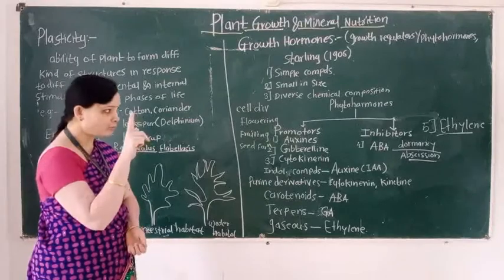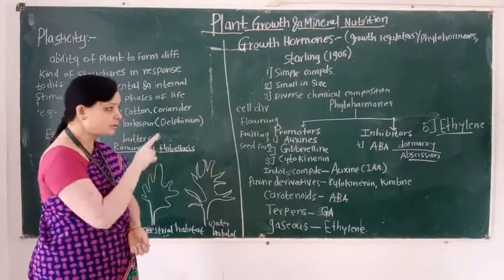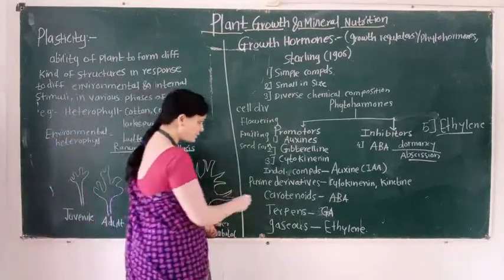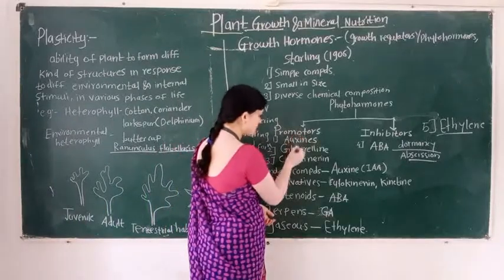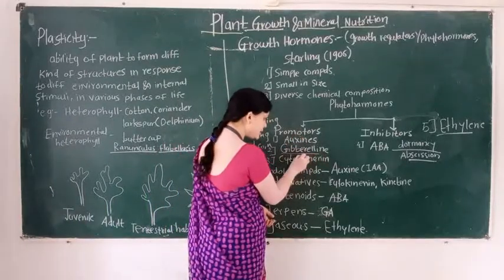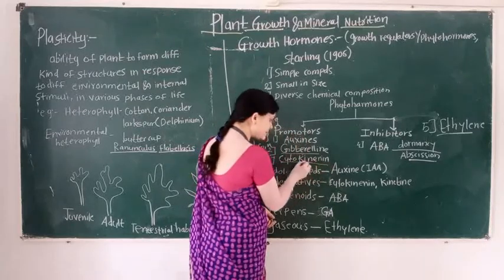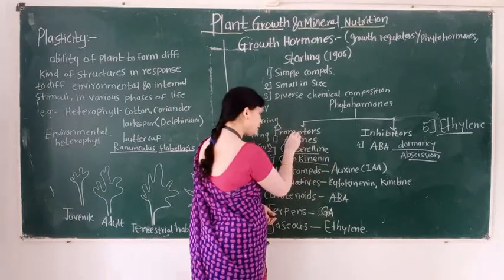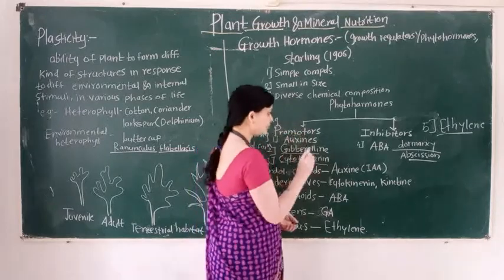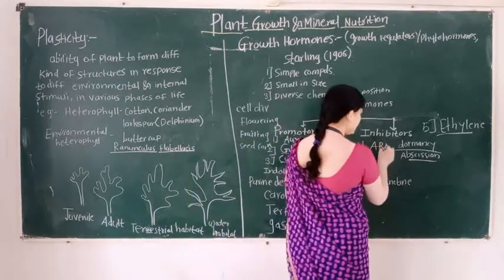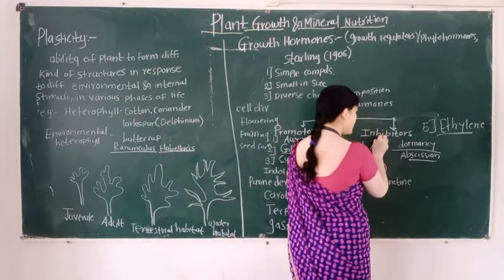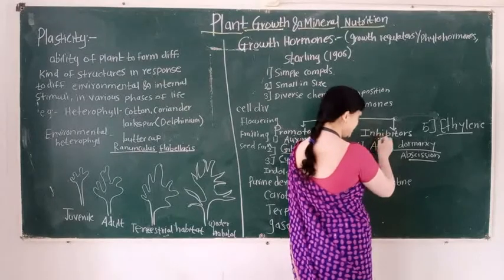So these are the five growth hormones. First, auxin. Auxin is a promoter. Second hormone is gibberellin, also a promoter. Third hormone is cytokinin, also a promoter. Then abscisic acid is the best example of an inhibitor.